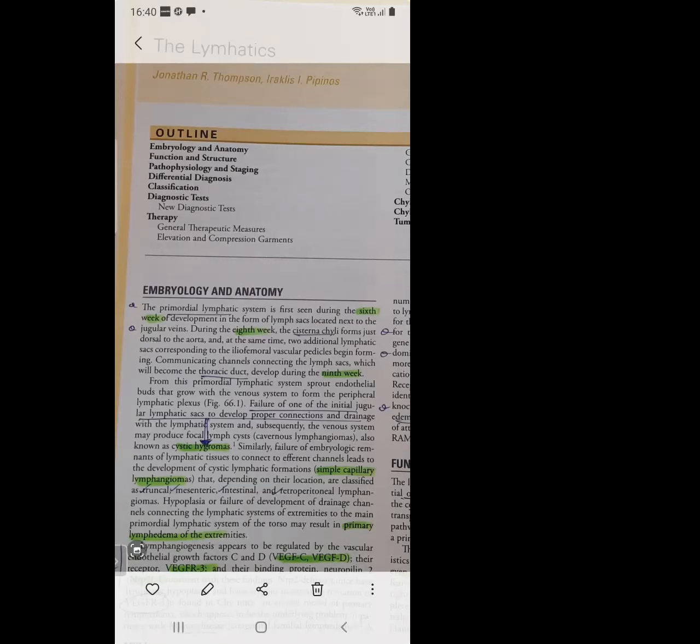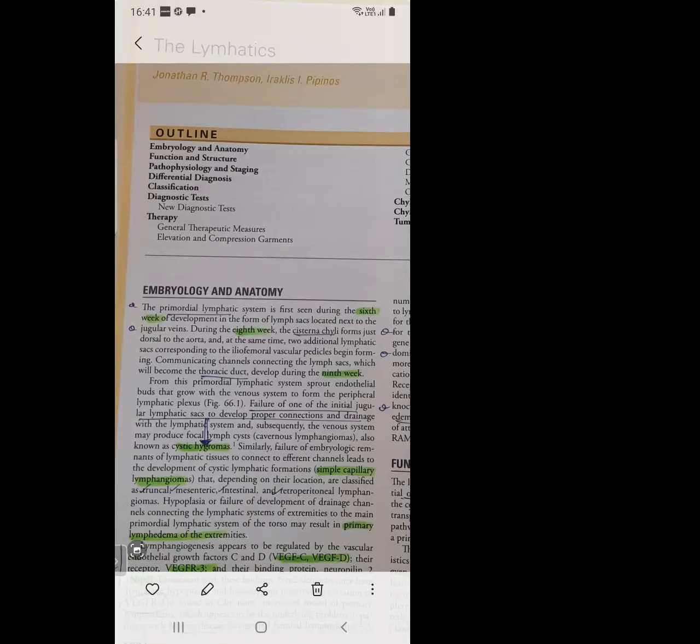Number 3 is primary lymphedema of the extremities. How does it form? Hypoplasia or failure of development of the drainage channels connecting the lymphatic system of the extremities to the main primordial lymphatic system of the torso. There is a connection problem between the leg and the torso, associated with hypoplasia and failure of development of the torso lymphatic systems. That is primary lymphedema of the extremities. So 3 things: cystic hygroma, simple capillary lymphangioma, and primary lymphedema of the extremities.